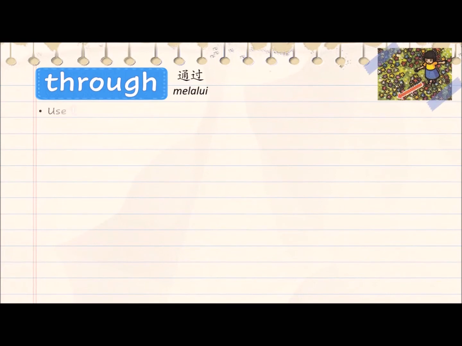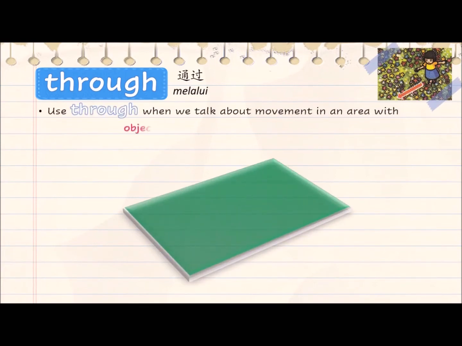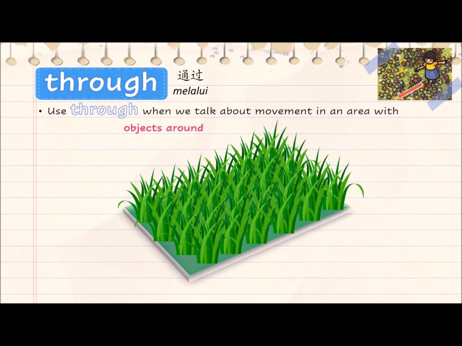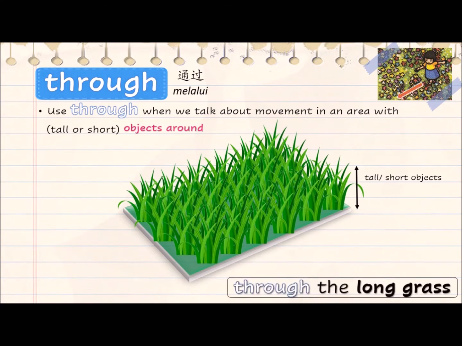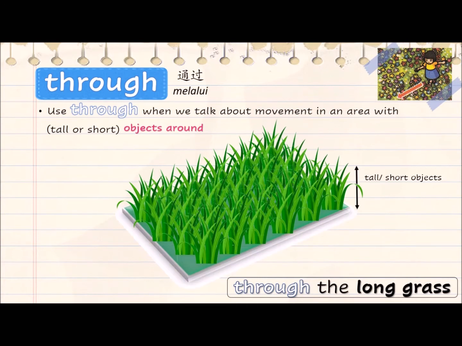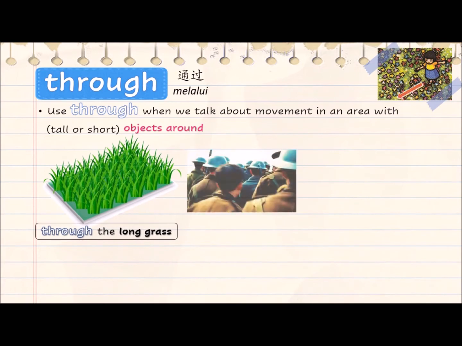Through. We use through when we talk about movement in an area with objects around. The objects are either tall or short. For example, long grass. Through the long grass. Move through the long grass. Let's look at more examples.